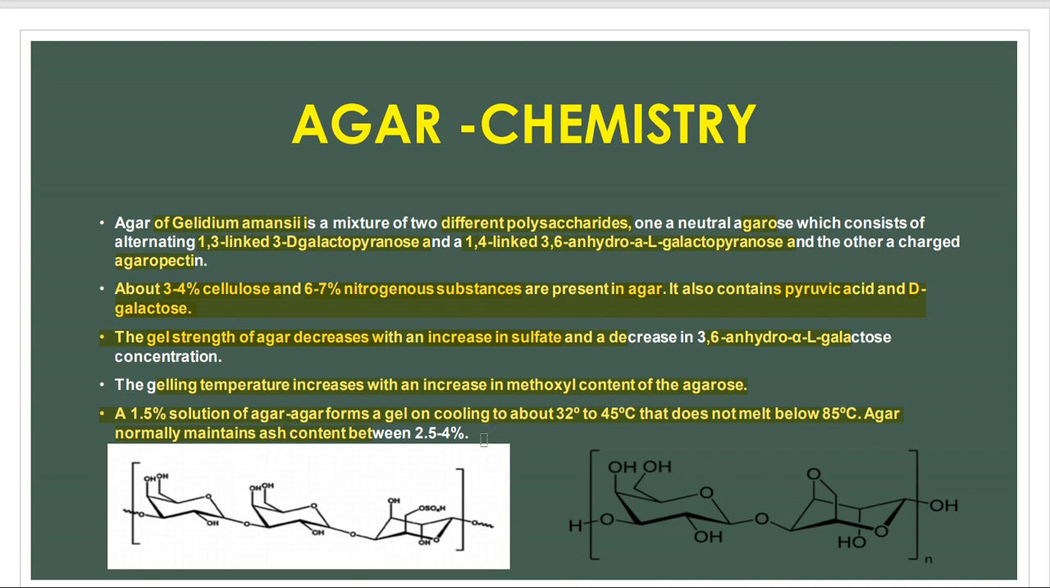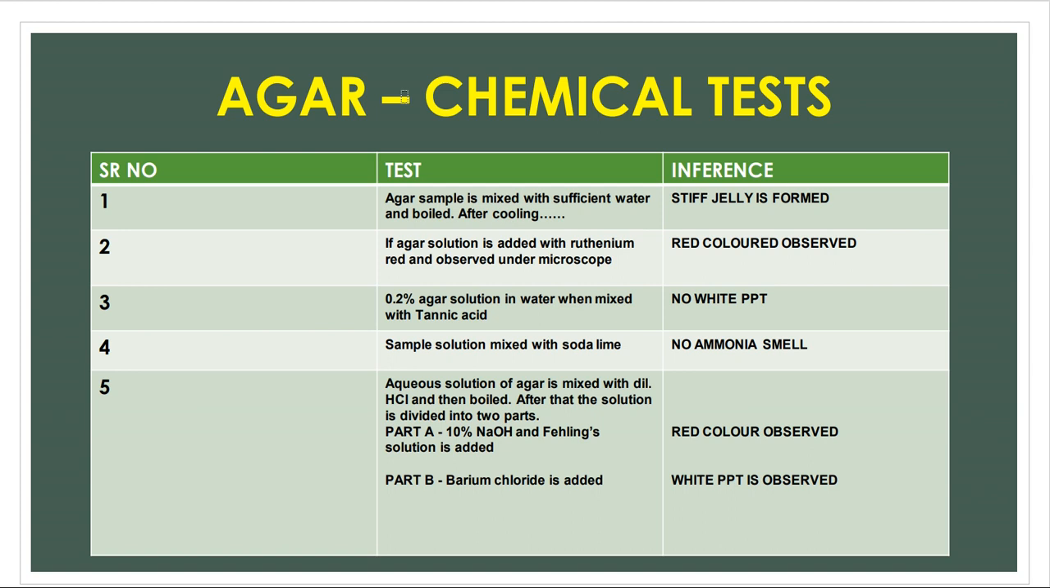It normally maintains an ash content; this ash value is 2.5 to 4%. Okay, these are the structures of your agar. You can learn it by heart, or it is just for your reference. It is okay if you do not include it in pharmacognosy. Generally a short note is asked on agar.